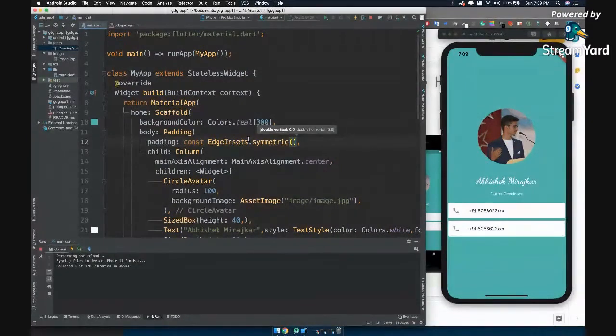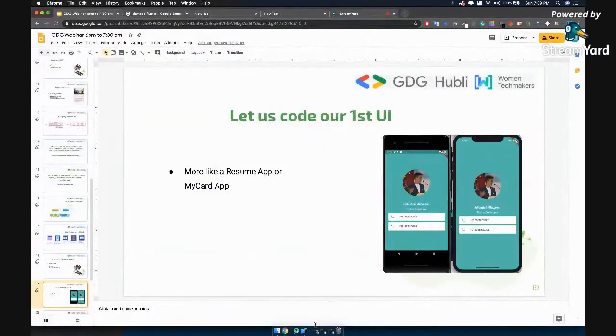So which side you want to add? You want to add it to horizontal side or vertical side? We want to add it horizontally. Say horizontal, and let's say we want to add 10 pixels on both sides. Let's say hot reload. Now you can see, we have successfully replicated the exact design as it is.